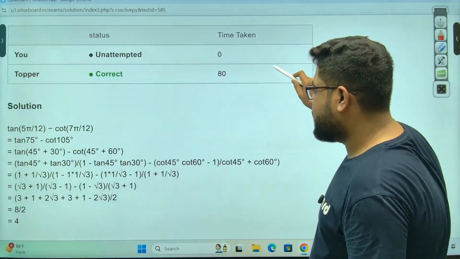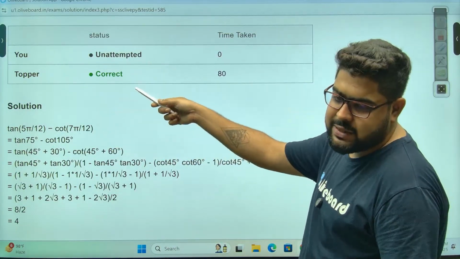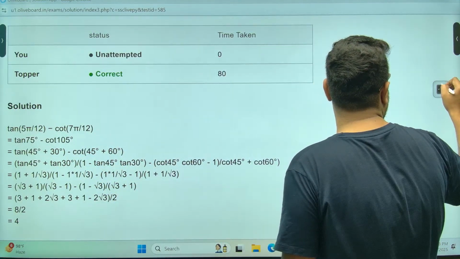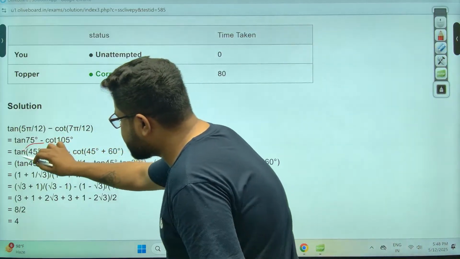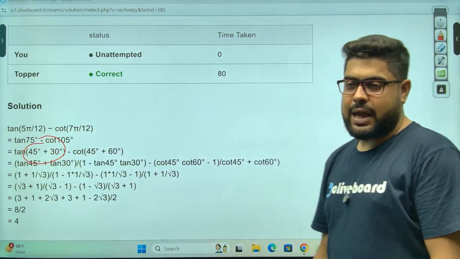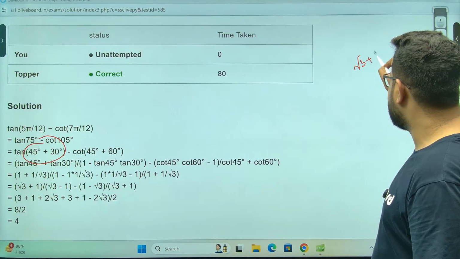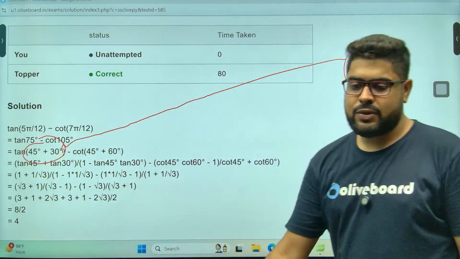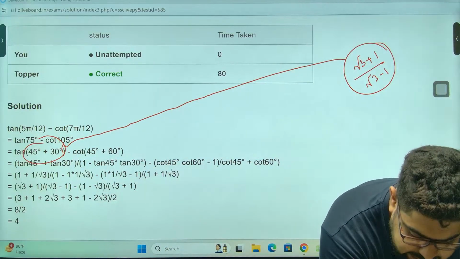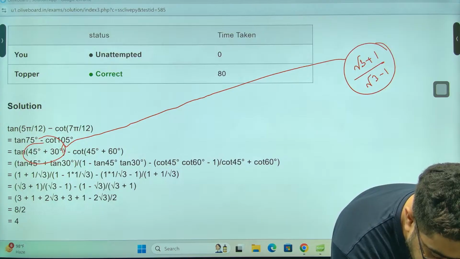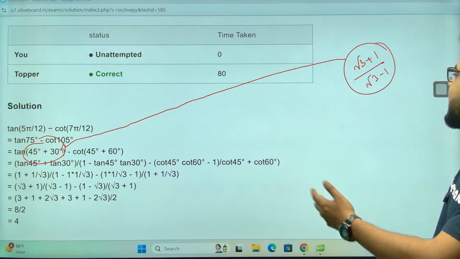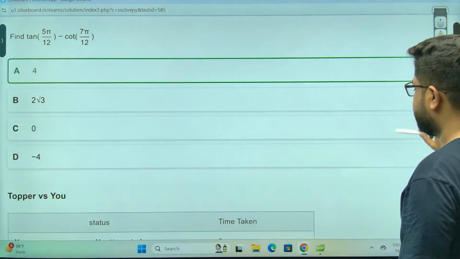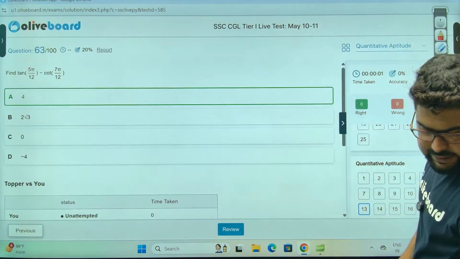Acha, they have given it the other way. 75 means you can use the compound angle formula. Actually, this is how that value comes. I've just written root 3 plus 1 by root 3 minus 1. The proof of this thing comes from the compound angle formula, so I've just used it directly. That is the logic. If you know the basics, or if you know how to go about this, you will have the advantage. You can skip those things. Perfect, everyone? Make sense?